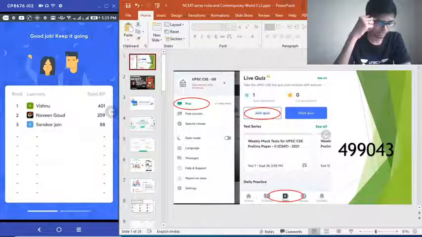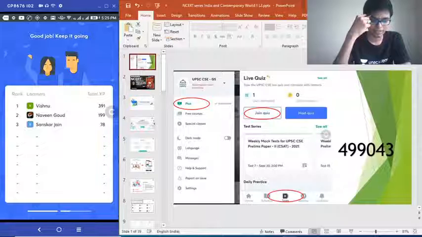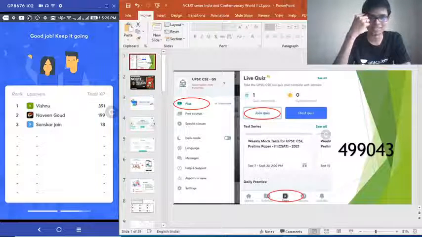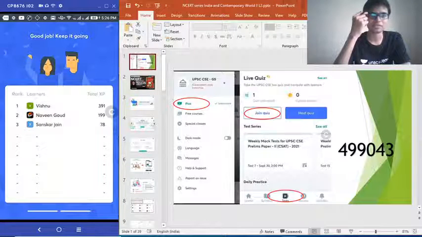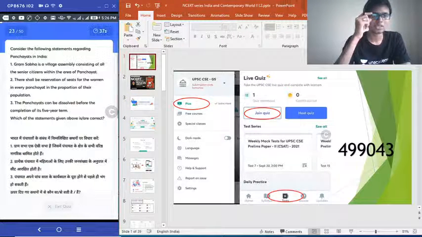Correct answer option B again. I don't think anybody actually managed to read the questions completely. Everyone went for option D, but the correct answer is option B. Moving to question number 23.